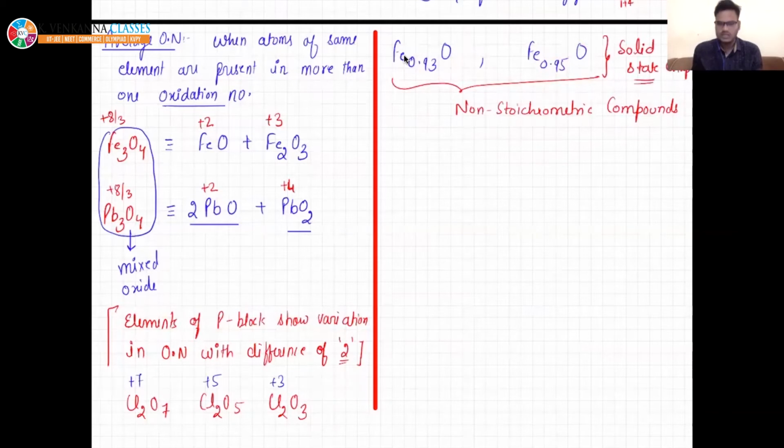But right now we want to identify why the oxidation number of iron in this compound is coming out fractional. So what is the case?